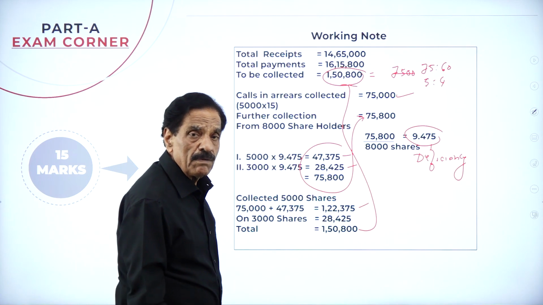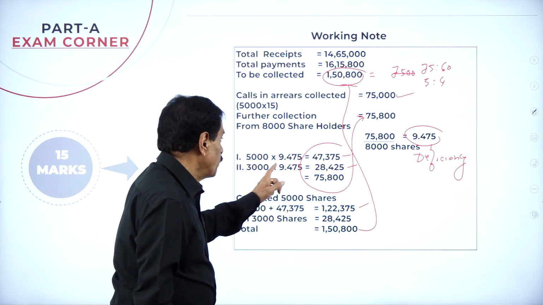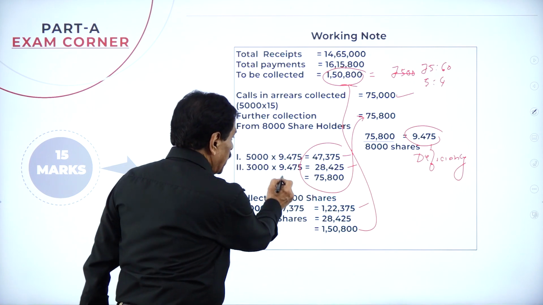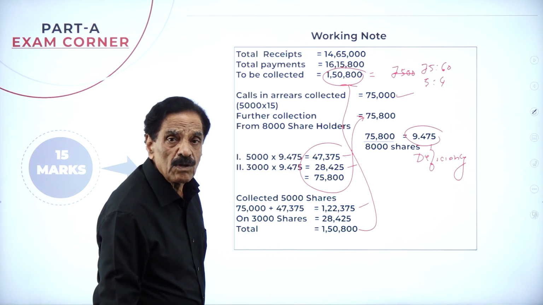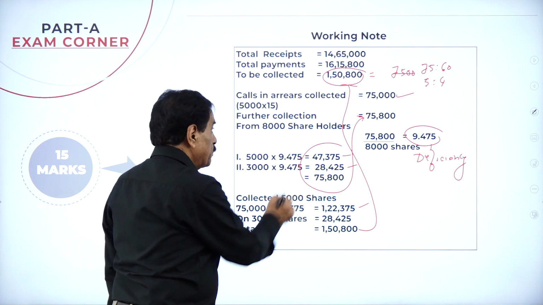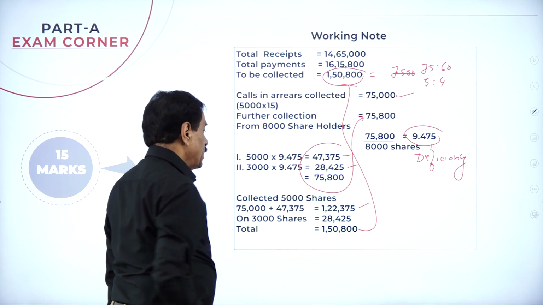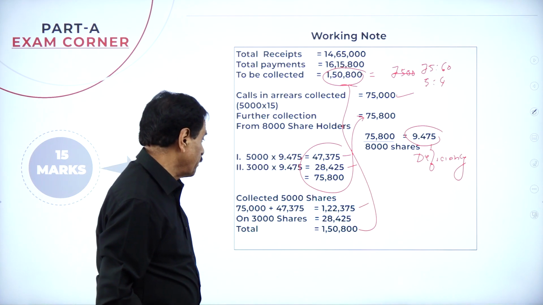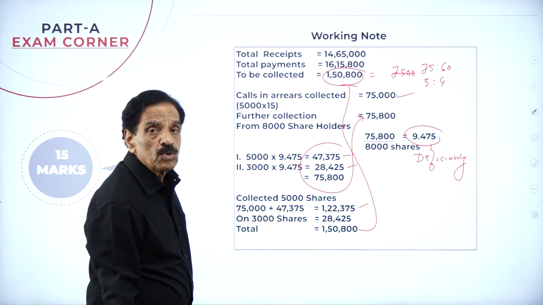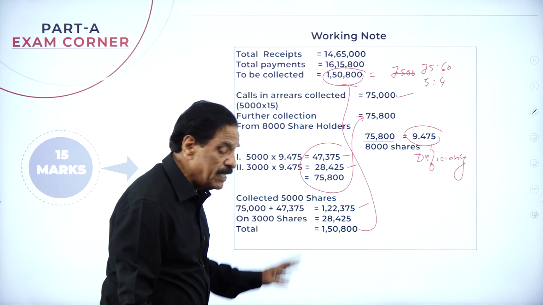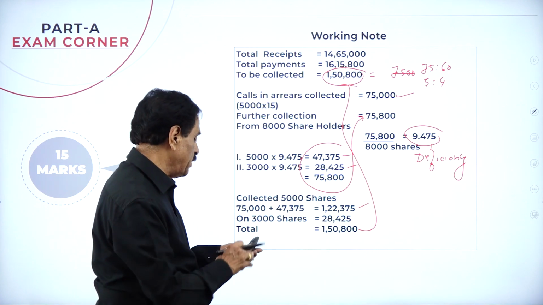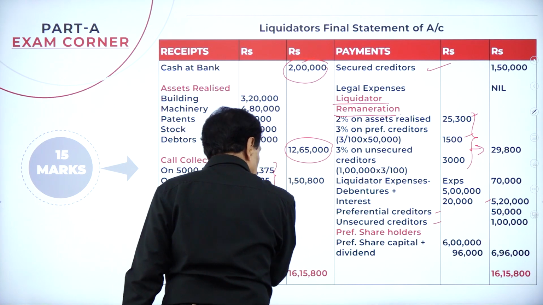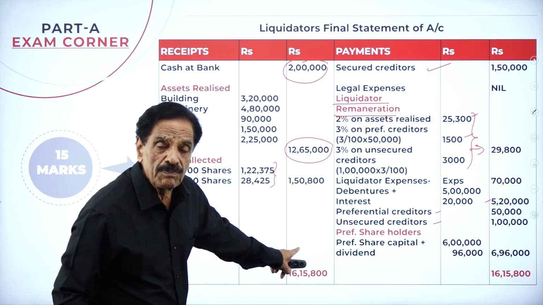Per share is 9.475. The first man paid 47,375, and the second man paid 28,425. So the first man has already paid 75,000 plus 47,375, which is 1,22,375. The second man paid 28,425. We collected this, and you have to show this money on the debit side. Total collected, 1,50,000.